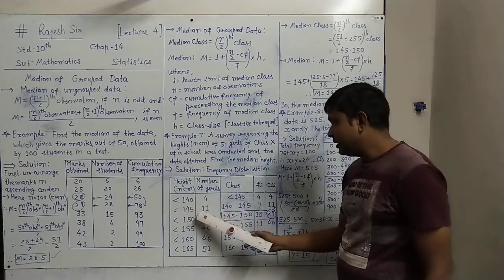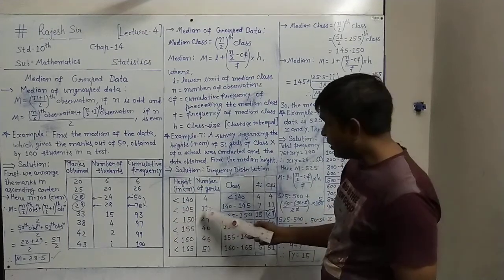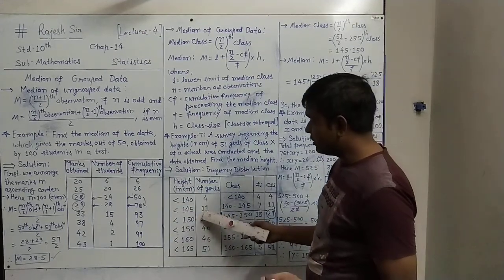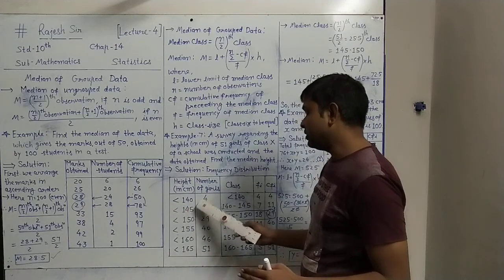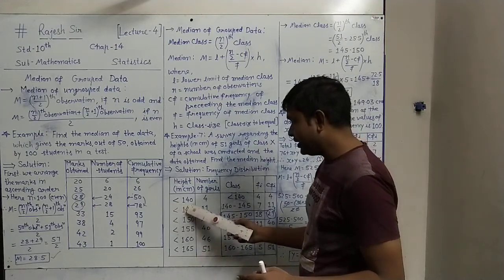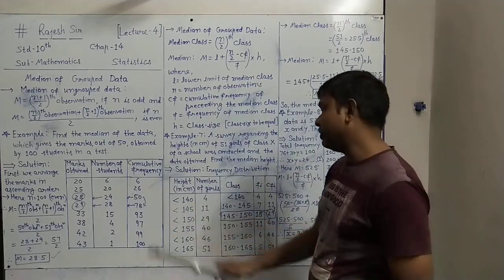The next value, 11, shows less than 145: heights of 11 girls in total, and less than 140 heights are of 4 girls. So what will be between 140 and 145, greater than 140 but less than 145?